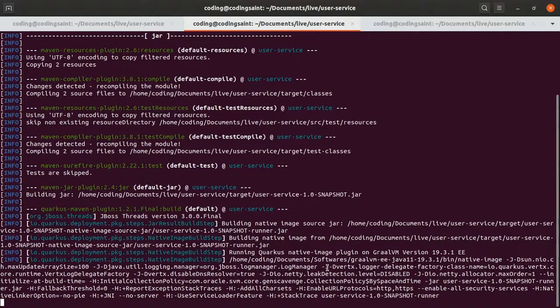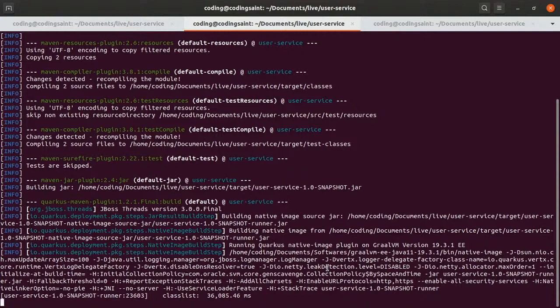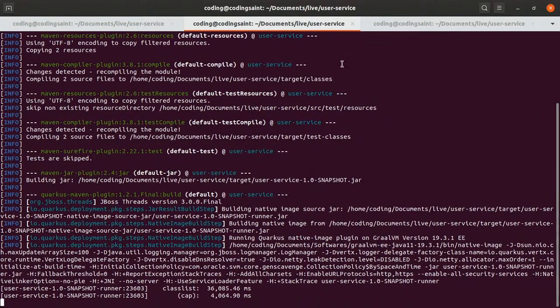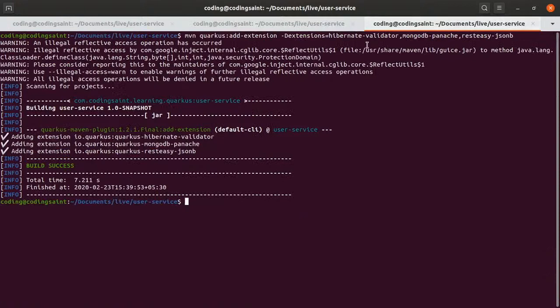So Quarkus will simplify the process of building a native image. What do I mean by it? That it will keep building until it actually builds, and that will take around 20 minutes. And we don't have that much time, right? So what I'll do, I'll show you this native image of the same thing which I already have.